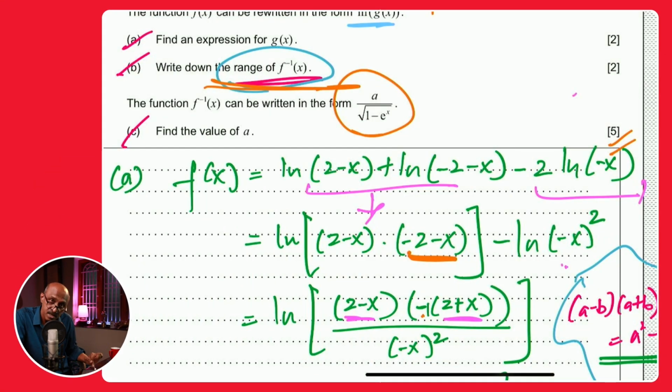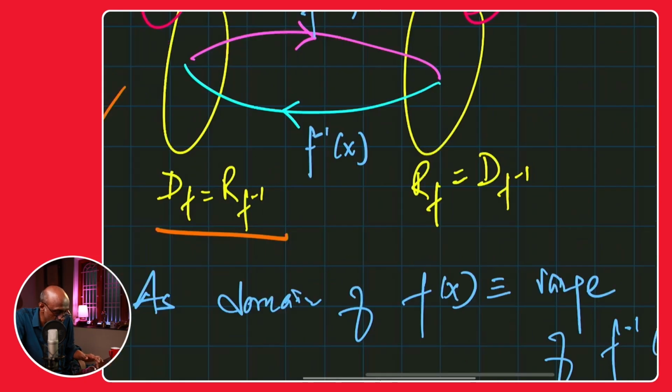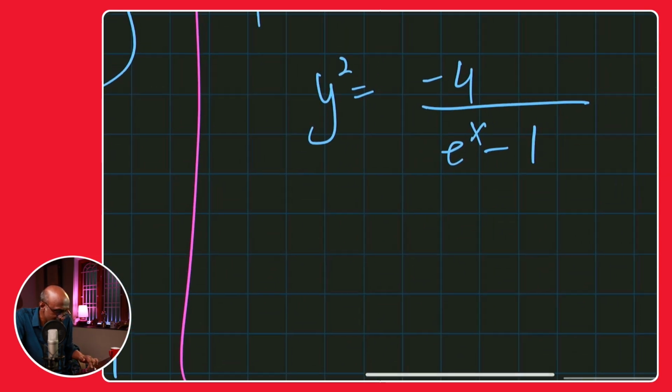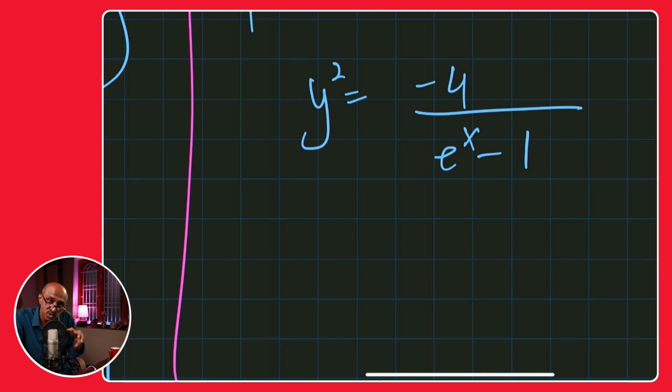And my hint at this stage is keep an eye on this. So when you keep an eye on this, look at the denominator. The number a is what you're supposed to find out. So you look at the denominator, it says under root of 1 minus e to the power of x. And what do we have here? We have e to the power of x minus 1. So we need to change that order. That's what I mean. Keep an eye on where we need to go and then make the algebraic manipulations accordingly.